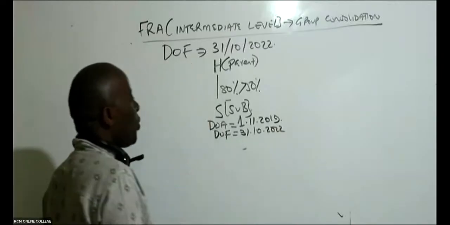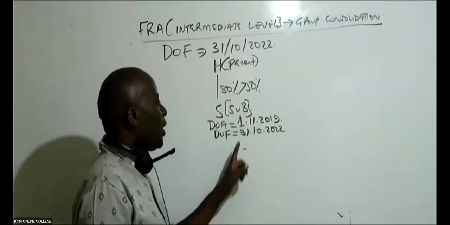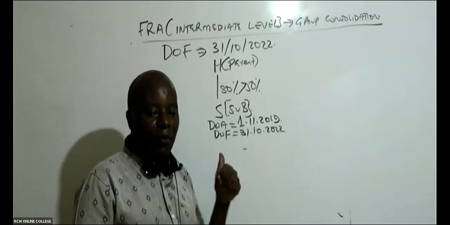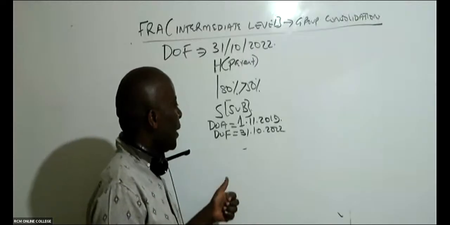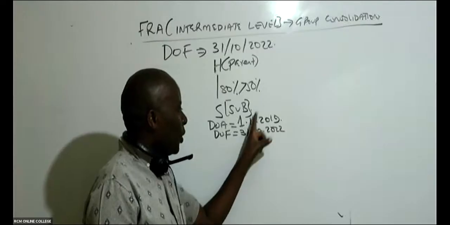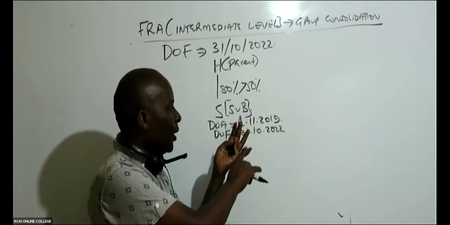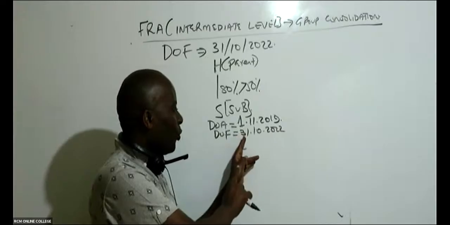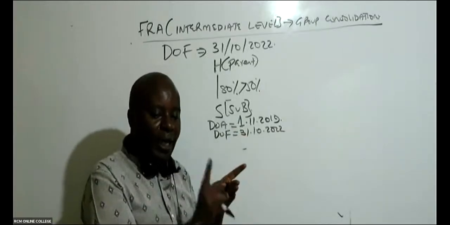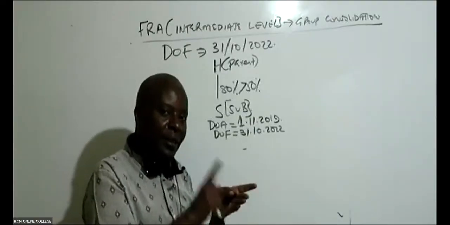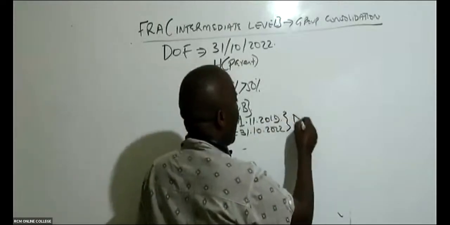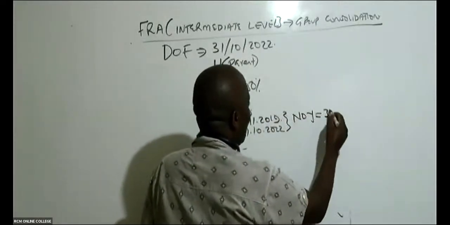So it means that since we acquired this subsidiary to the date when we are doing our financial statements, some number of years have lapsed. How many years? I have the year ended 31st October 2020, 2021, and then the whole of 2022. From the date we acquired this subsidiary to the date of the financial statements, we have 3 years here. So the number of years is 3, and I can explain.